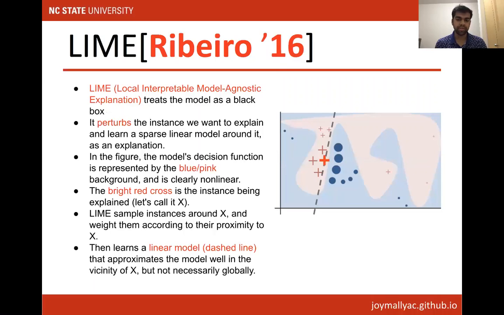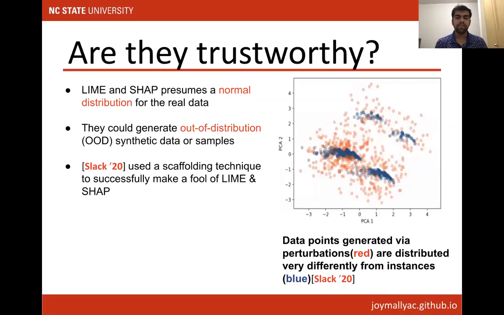and then checks the model output for those data points. Depending on that output, LIME creates a linear model or linear equation, that is the dashed line. So from the linear equation, we can get the feature weights or feature importance. So for a specific data point, LIME can explain which features are important for that particular outcome of that data point. So these two methods are being used to find bias in a particular instance by a machine learning model.